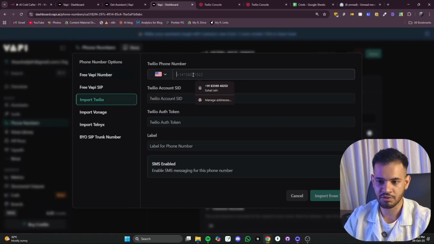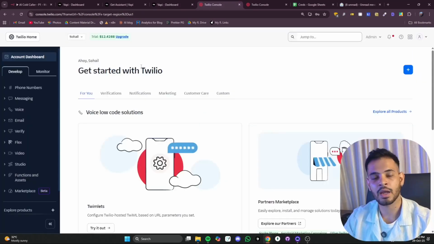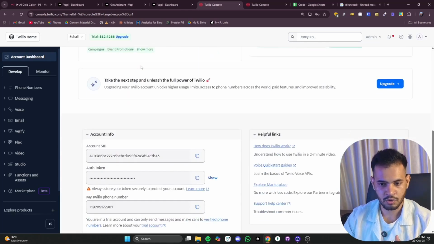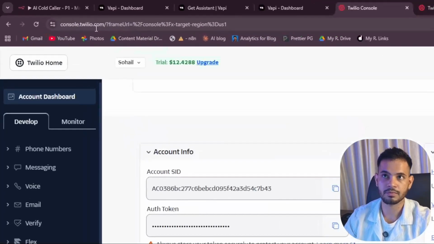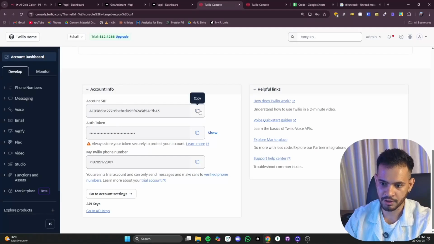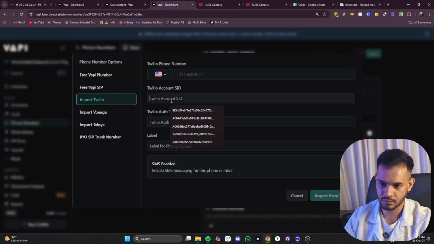There you have to give the name Twilio provided you along with account ID and a token. So you can get this by creating an account with Twilio, then scrolling down on the home page of console.twilio.com and copying your account ID and auth token, which you can paste here and here.